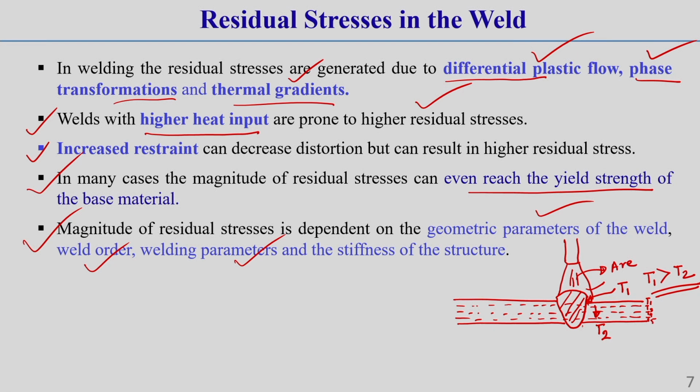So, due to different temperatures, there will be different temperature differences. Now, as the material has a thermal expansion coefficient, if we multiply the temperature difference with this layer, we will get thermal expansion, or during cooling there will be thermal contraction also. So, due to this there will be non-uniform expansion and contraction throughout the layers through the thickness of this plate.